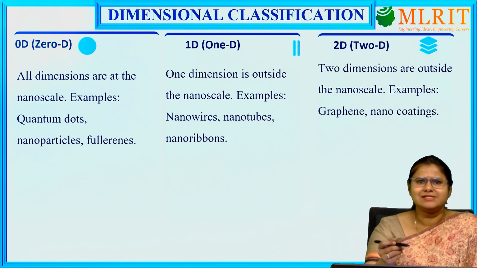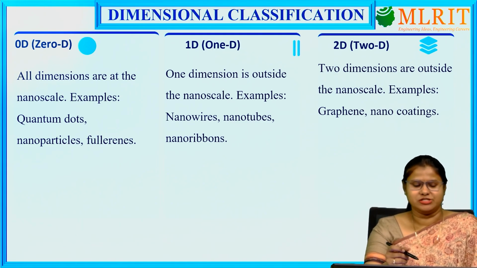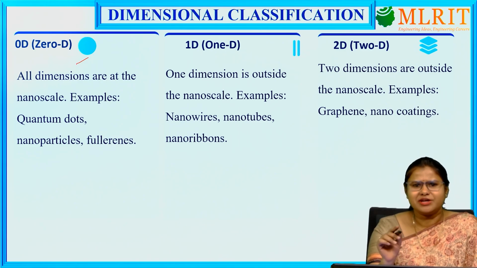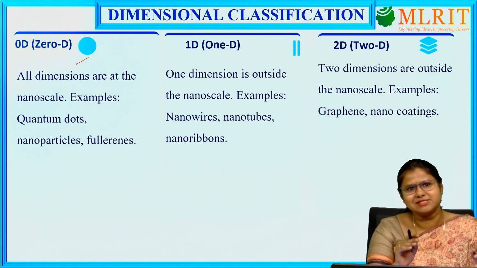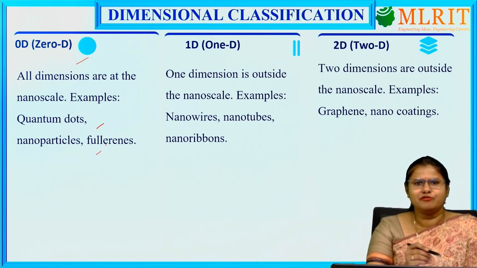So let's classify these nanomaterials depending on the dimension. When we are considering zero dimension, all the dimensions are in the nanoscale. A few examples are quantum dots, nanoparticles or fullerene.